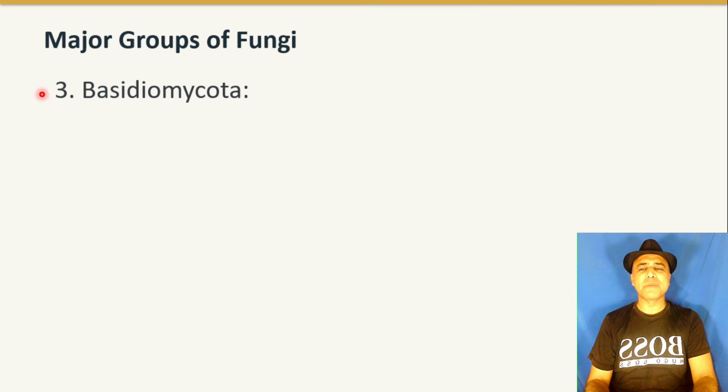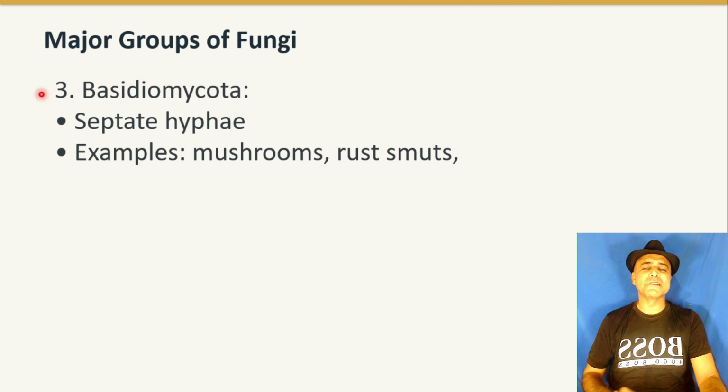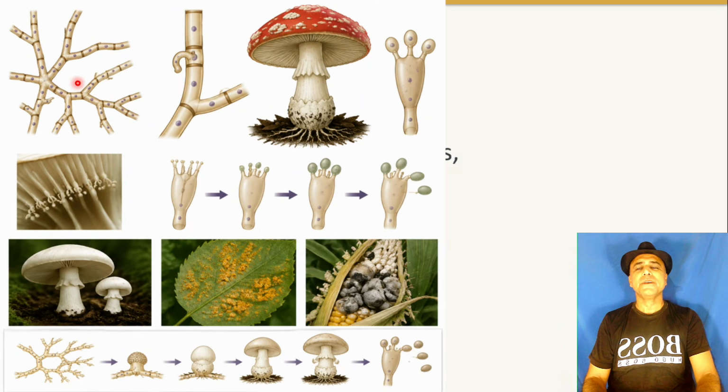And the next group is Basidiomycota, with septate hyphae. Examples are mushrooms, rusts, smuts. You can see the hyphae are septate; they have cross walls. This is the characteristic of Basidiomycota, and the presence of basidiospores is also a characteristic of Basidiomycota.